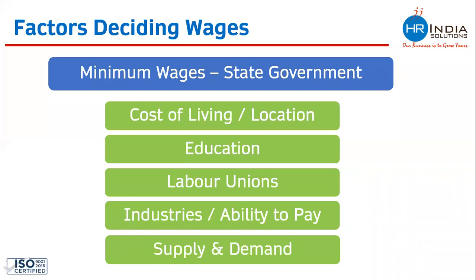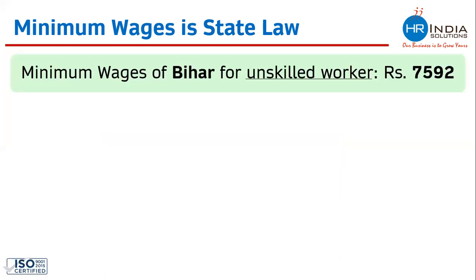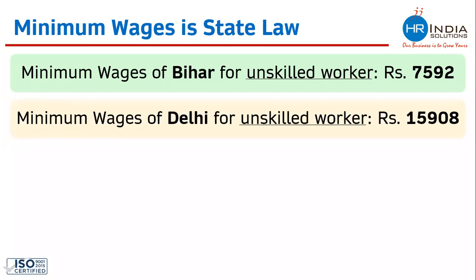This takes me to a question for which I do not have any poll. You all can revert on the chat box. The scenario is like this. The minimum wage of Bihar for an unskilled worker is 7,592, which means that if you are planning to hire any unskilled worker in Bihar, this is the minimum wage which you need to pay. Paying below this in Bihar is illegal. If you want to hire the same category of manpower in Delhi, the minimum wage is 15,908 rupees. In Delhi, paying below this to an unskilled worker would be illegal.